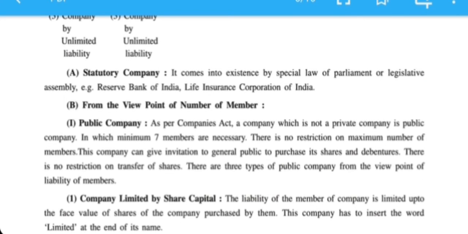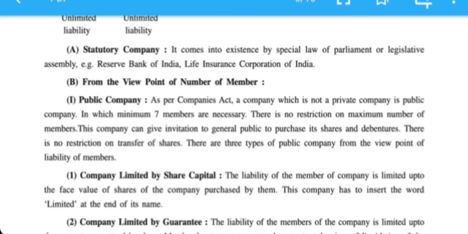As per the Company Act, a company which is not a private company is known as a public company. Minimum 7 members are required to start a public company, and there is no restriction on the maximum number of members.